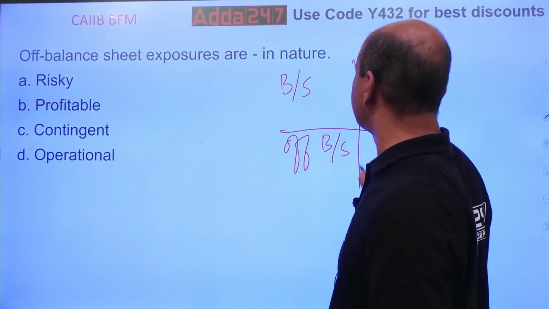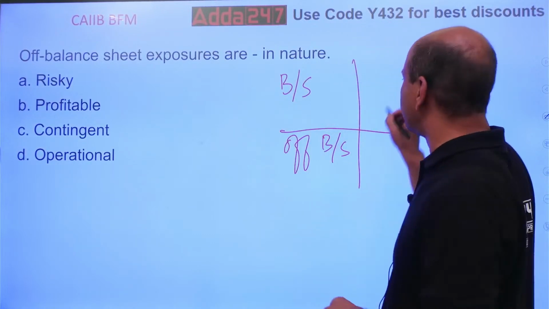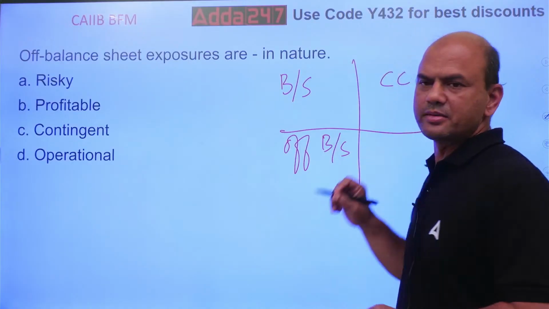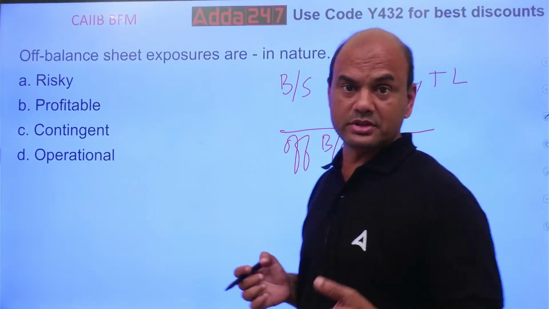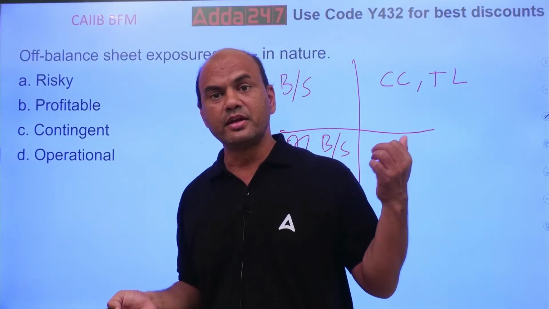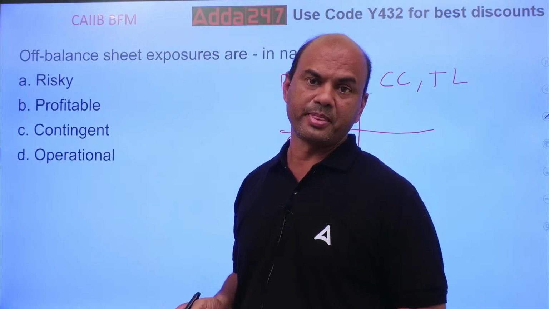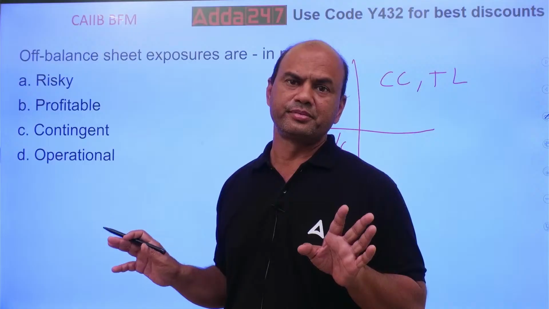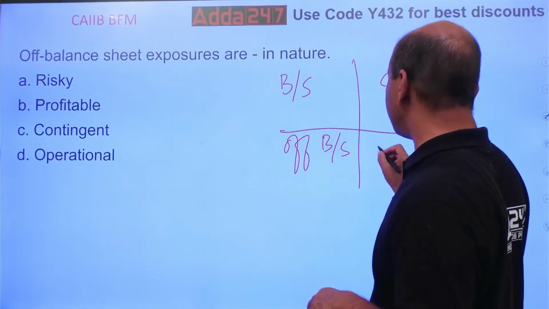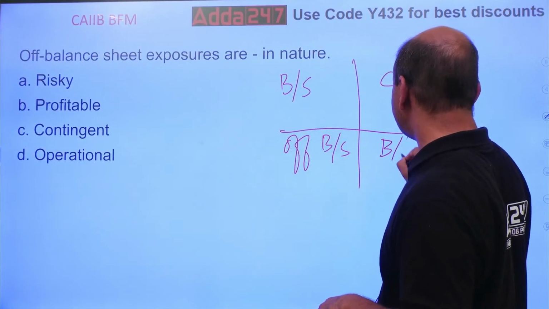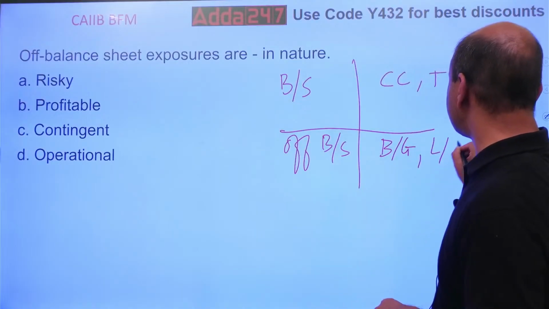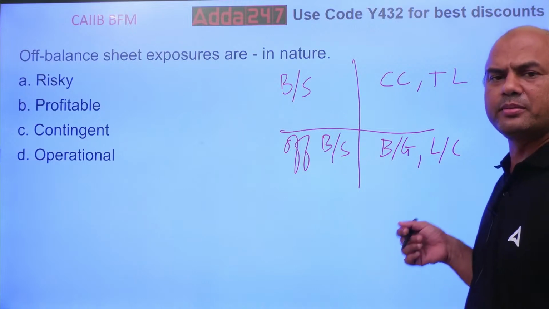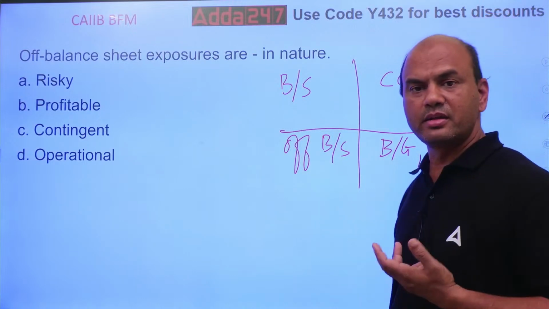So in balance sheet, what do we have? Cash credit, CC, term loan. These are there in balance sheet. Means where cash is given. See the loans, CC and term loan, directly cash is given out. So that can be shown in the balance sheet because balance sheet includes money. But my bank guarantee, BG, or LC, letter of credit, do I give actual money in this? No, I don't give any money. I just give the word, commitment.